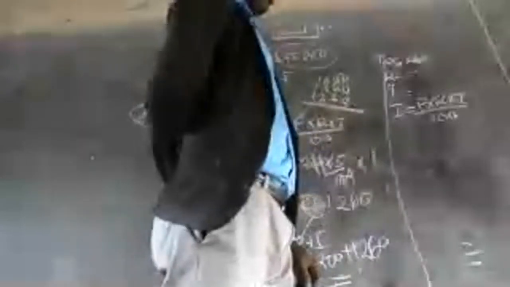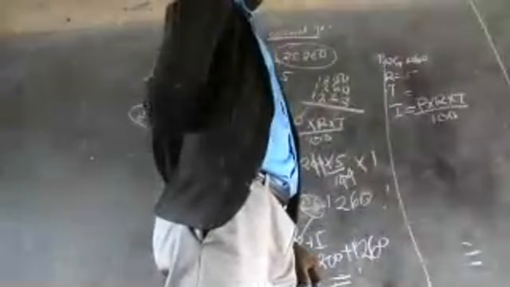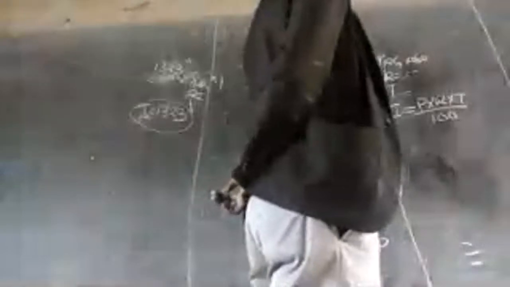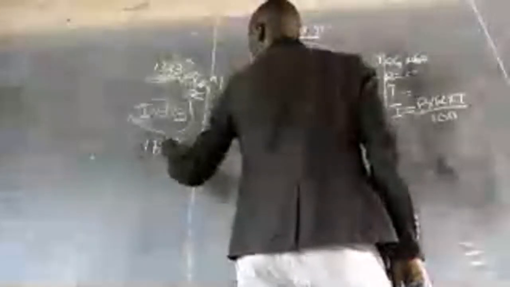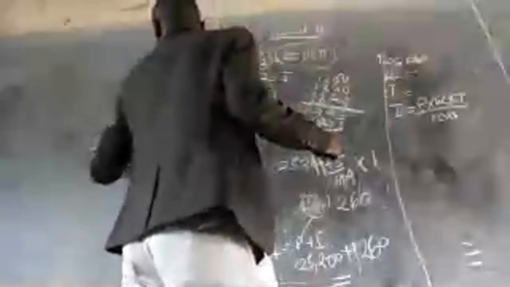If you add these three, you get 3,783. Then add it to the principal. What was the principal? The principal was 24,000. So add 24,000 here.